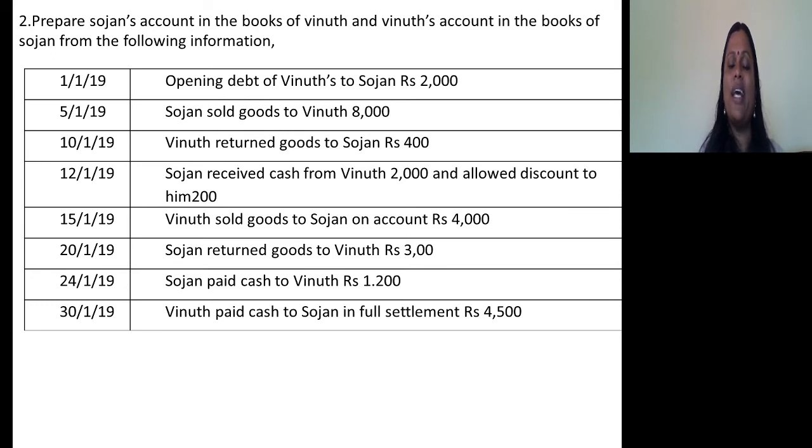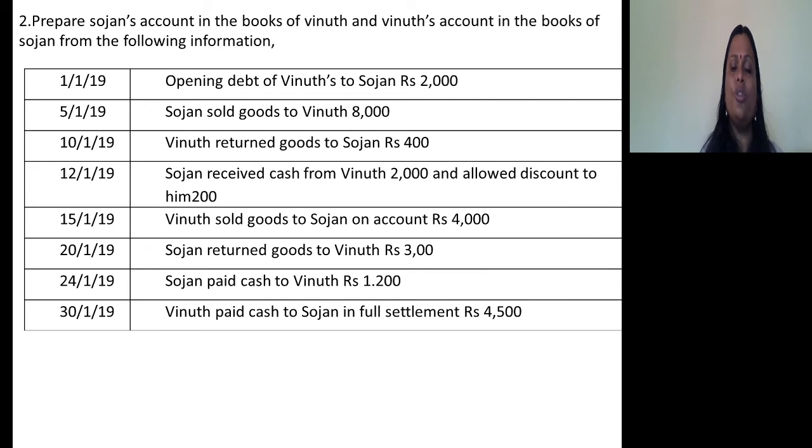When Vinut pays cash to Sojan, what's the journal entry? Sojan's account debtor to cash, rupees 2000. At the same time, Sojan allowed discount. To whom? To Vinut. For Vinut, it is income. So what's the journal entry? Sojan's account debtor to discount.